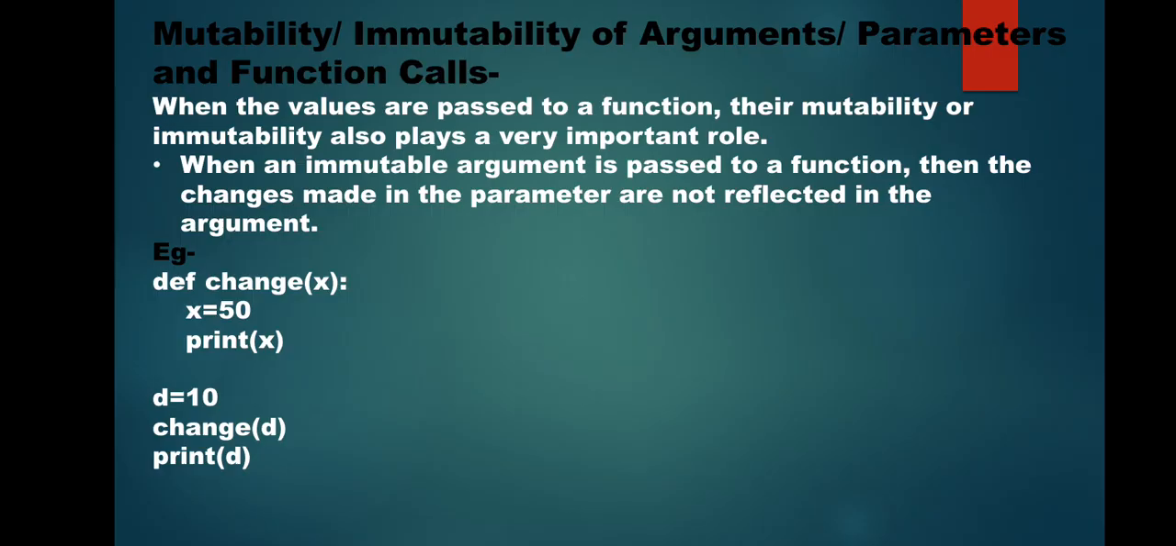Let's see the example. See, this is a function change. It is accepting a parameter x. Now, I have created a global variable d which has the value 10. Now, d is your immutable variable, because integers are considered to be immutable. I have passed this immutable variable inside the function as an argument. So if I change the value of this variable x, this change will not be reflected in the variable d. Why? Because d is immutable. See, this is the output. The value of x is changed, but the value of d is not changed.